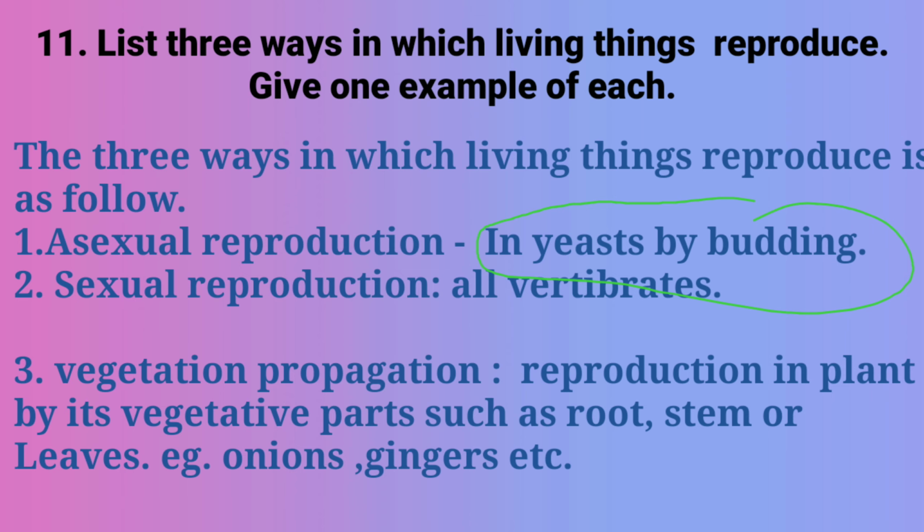Yeast by budding is an example of asexual reproduction. All vertebrates reproduce by sexual reproduction, and onion, ginger are the examples of vegetative reproduction, in which the reproduction in plant takes place by vegetative parts such as root, stem or leaves.